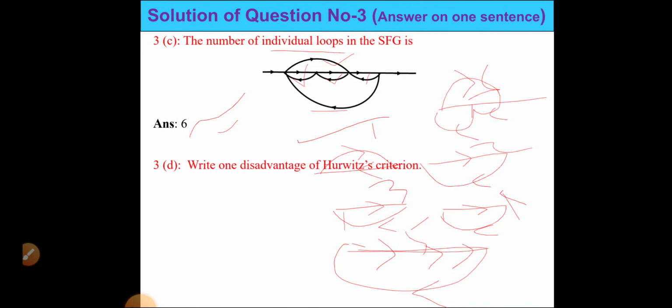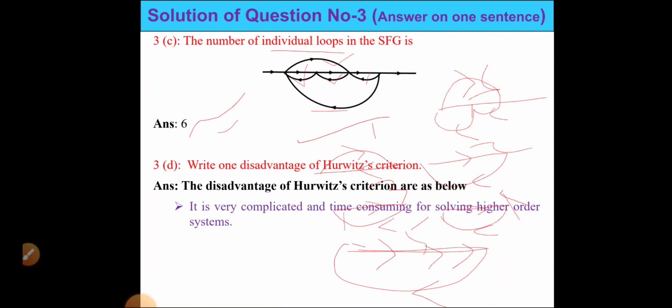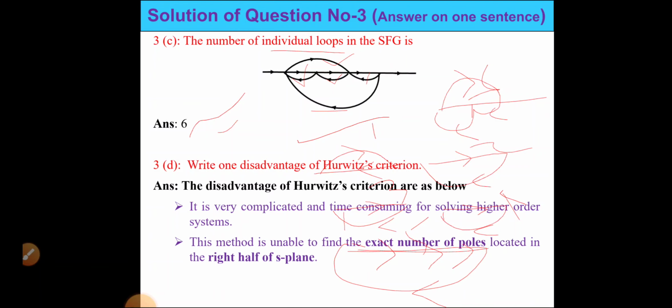Next is write any disadvantage of Routh-Hurwitz criteria. The disadvantages of Routh-Hurwitz criteria are: it is very complicated and time consuming for solving higher order systems. This method is unable to find the exact number of poles located in the right half of S plane. Third disadvantage, it is very tough to predict the marginal stability. These are the 3 disadvantages of Routh's criteria.